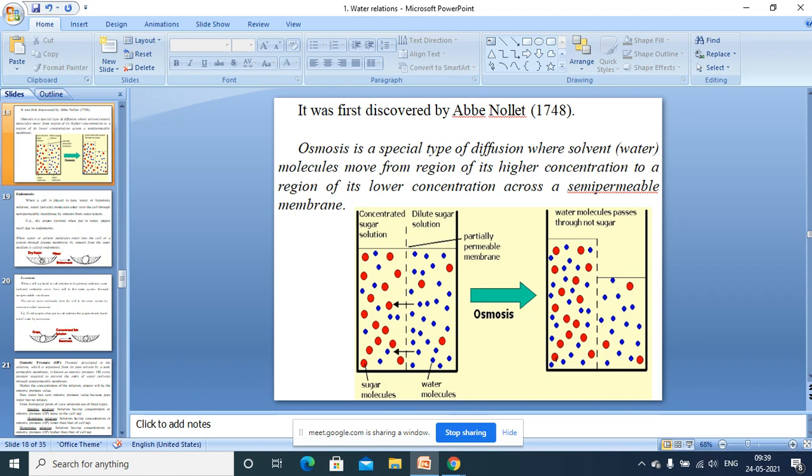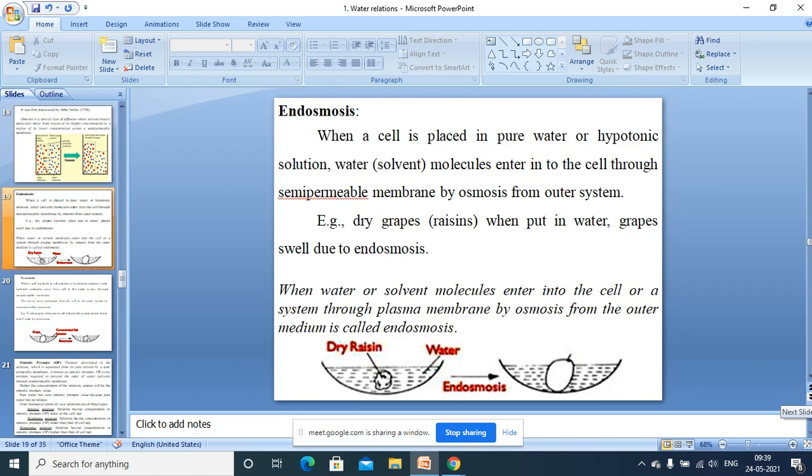So that's why osmosis is defined as a special type of diffusion where solvent molecules move from the region of their higher concentration to the region of their lower concentration across a semi-permeable membrane. Okay, that is the definition that we can observe.